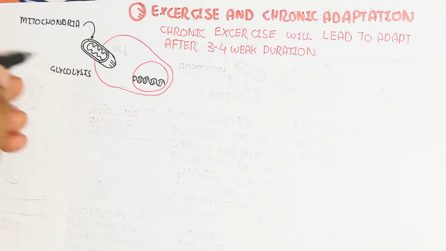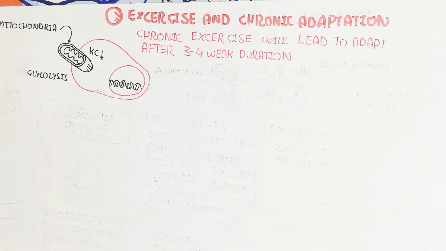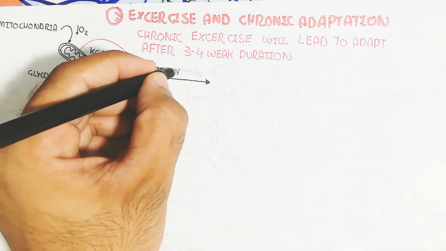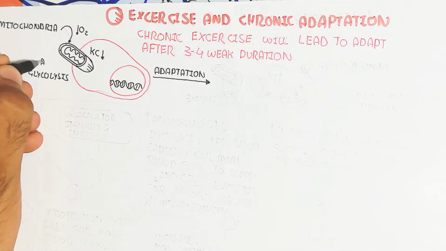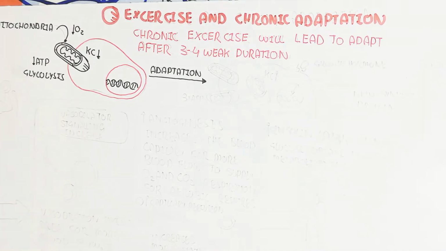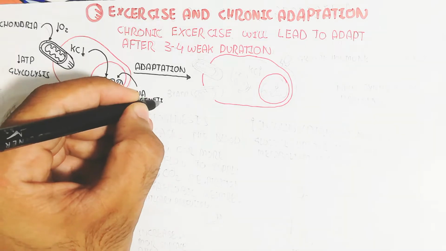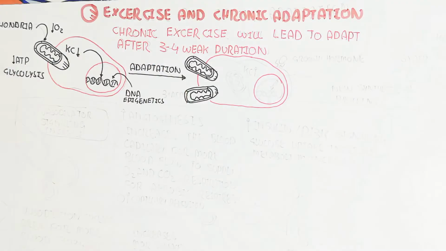This is a cell that contains, for example, one mitochondrion. A mitochondrion is an organelle that can divide itself. With less oxygen, the requirement for oxygen will be greater, so the mitochondria are fewer and ATP production is less, and glycolysis produces little ATP.